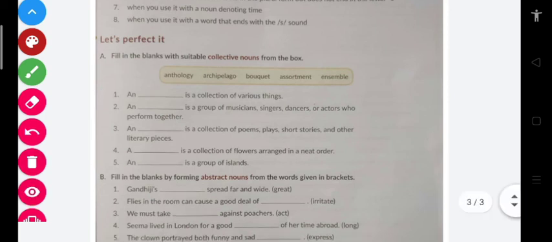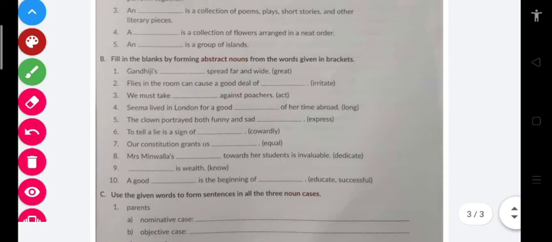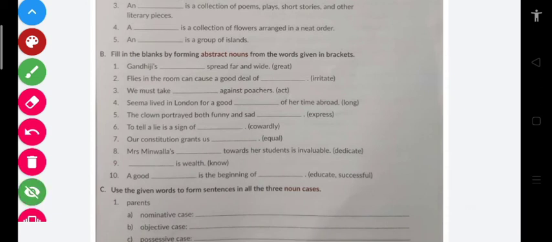The next is, fill in the blanks by forming abstract nouns from the words given in brackets. So, Gandhi ji's dash spread far and wide. Here, look students, we have to convert great into a noun, and that noun should be an abstract noun.